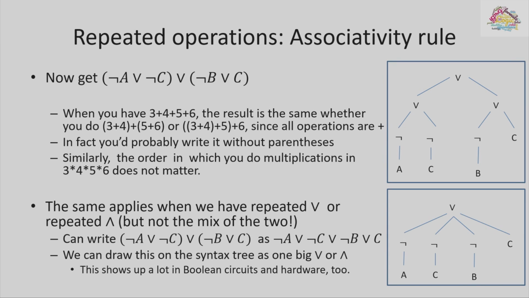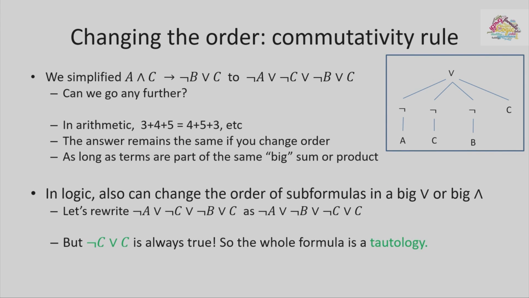So what do we gain by doing this associativity rule and replacing the 3 ORs with one OR? Before we go further, remember another thing about addition and multiplication. 3 plus 4 plus 5 is exactly the same as 4 plus 5 plus 3, or 4 plus 3 plus 5, whichever order you want to do it. And again, this rule, called the commutativity rule, that switching things around if you only have the same kind of operation doesn't change the answer, also applies to logic.